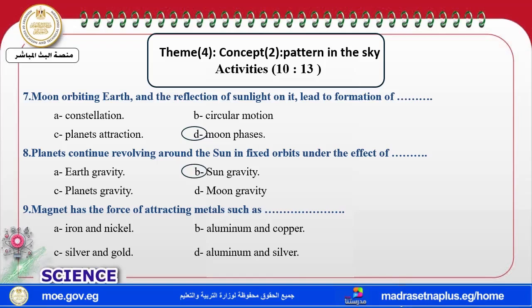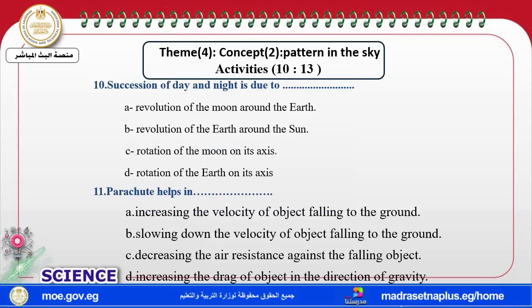A magnet has the force of attracting metals: iron, cobalt, nickel, and finally steel. Succession, like the word repetition, like the word cycle of day and night, is due to the rotation of the earth around its axis.